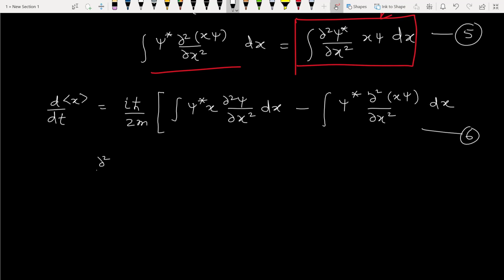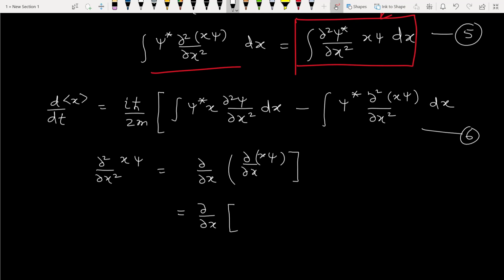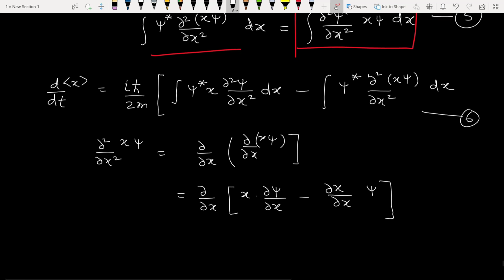So firstly we try to solve this: ∂²/∂x² of (x psi), which is ∂/∂x of ∂/∂x of (x psi). ∂/∂x of first function as such, derivative of second, plus derivative of first, second function as such. So this is 1.